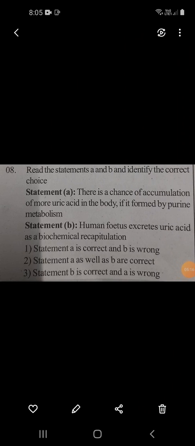Next comes the 8th question. Read the statements A and B and identify the correct choice. Statement A: There is a chance of accumulation of more uric acid in the body if it is formed by purine metabolism. Statement B: Human fetus excretes uric acid as a biochemical recapitulation. 1. Statement A is correct and B is wrong.